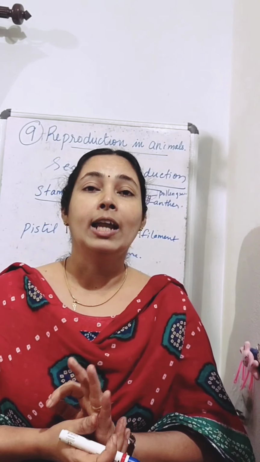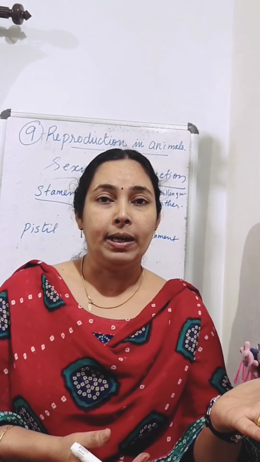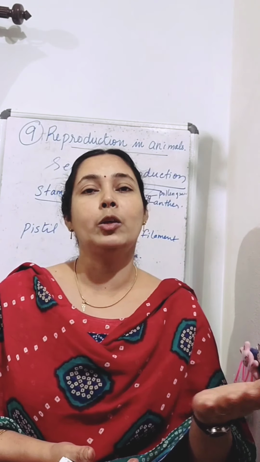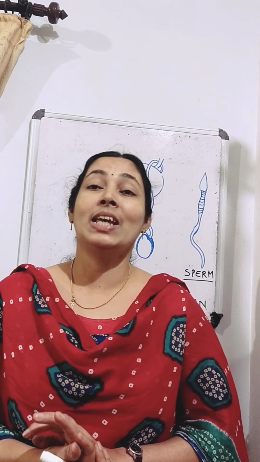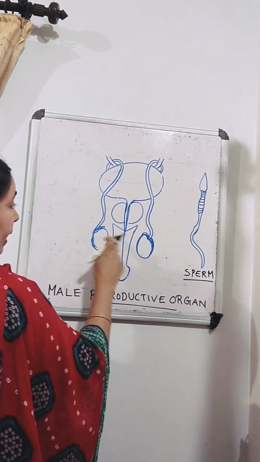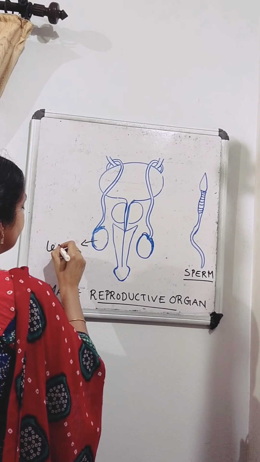Now we can discuss reproduction in human beings. First we discuss the male reproductive organs. The male reproductive organs in human beings include a pair of testes. So this is a pair of testes. Singular is testis.